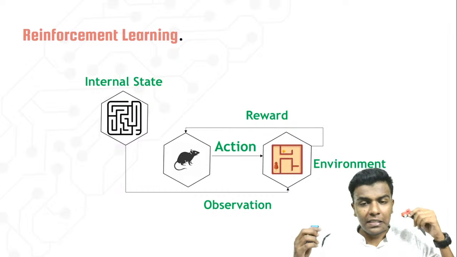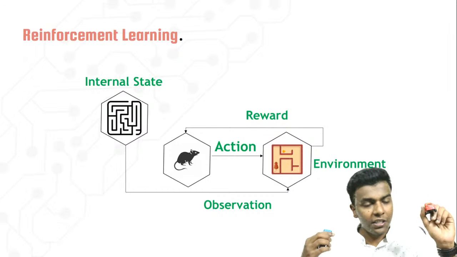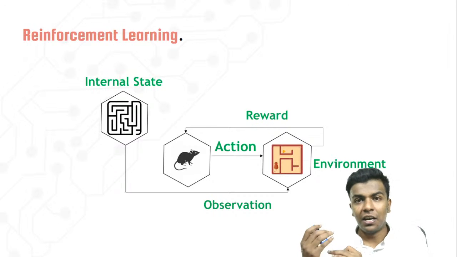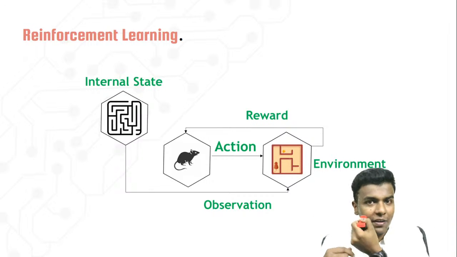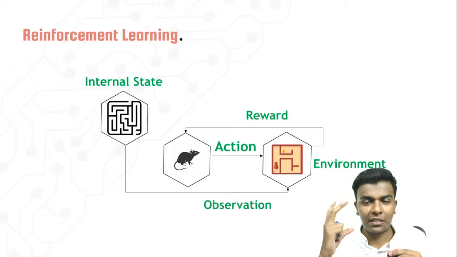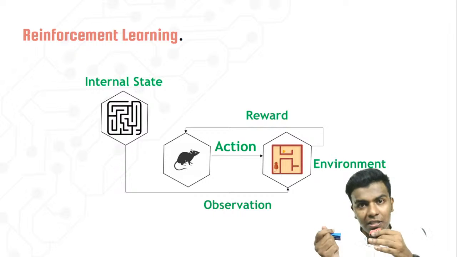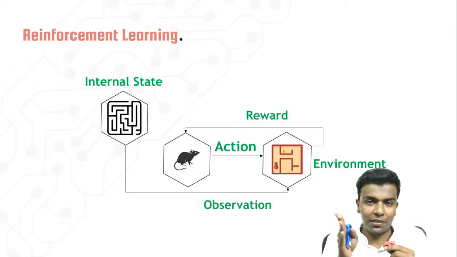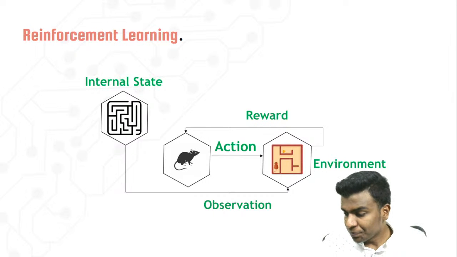Instead, if it turns like this and moves forward like this, then for each and every successful movement towards reaching the cheese, it will get a reward. Again, if it collides here, that is a loss of reward. From the value which gets a reward, it will lose a certain number of points, and until it reaches the cheese, it will get the reward. So it will be like trial and error. Until it reaches the cheese, it will do that same process.